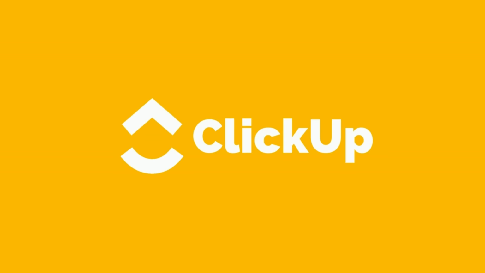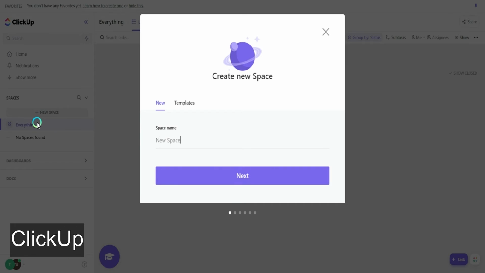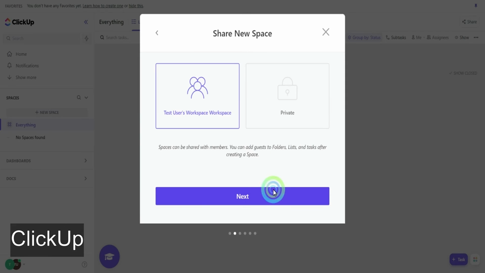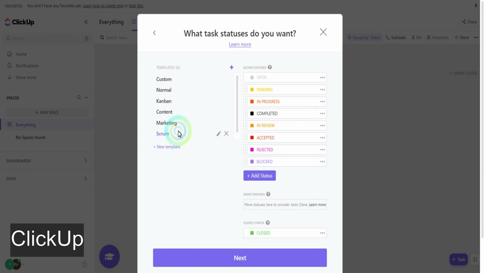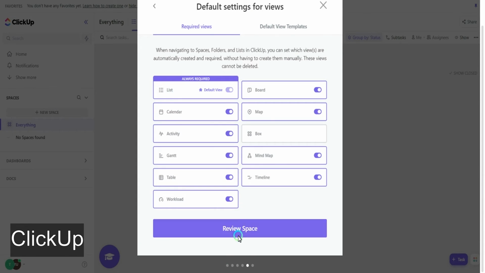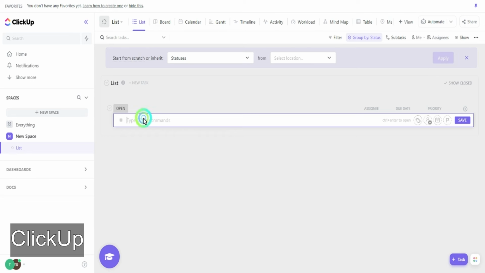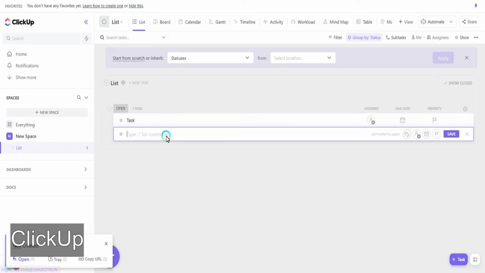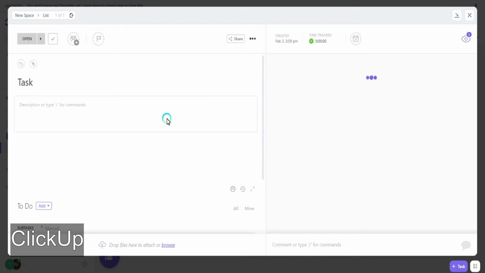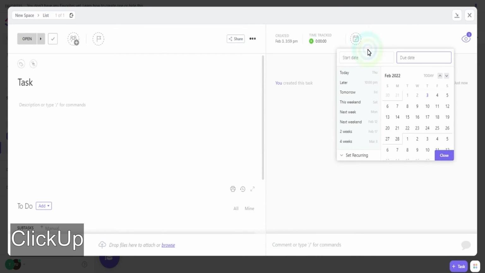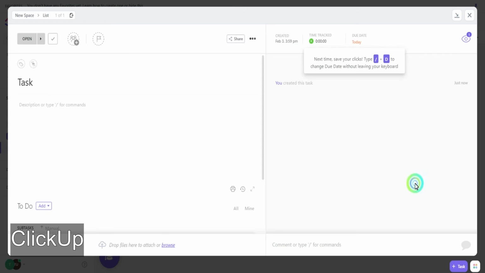ClickUp. ClickUp is a more complex management platform. You can create spaces that are like a project or a team. Choose the status you will have for the task and the views you would like to have. The way of creating the task is pretty much as we had seen in the other apps. You can assign to members, add a due date, and a priority. The detail is similar to Asana. You can do pretty much the same, but with some extras.